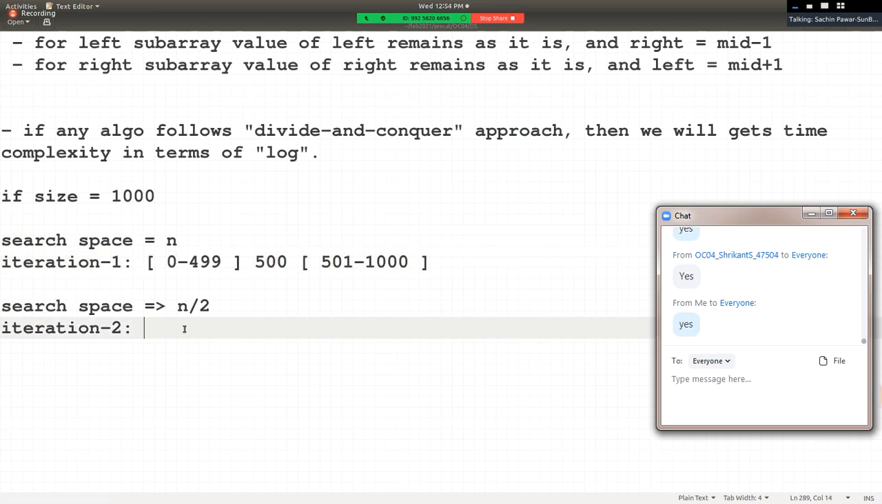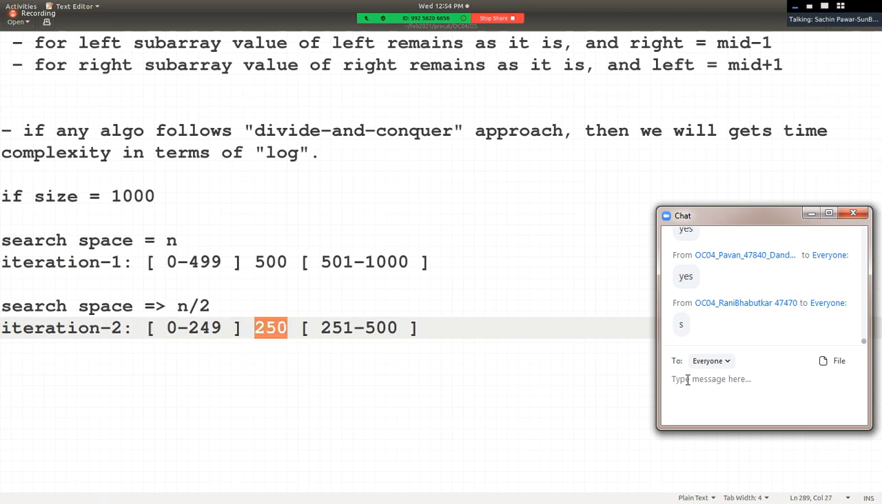we'll calculate the mid position, so 0 plus 499, right? So what will the value of mid be? Let's say randomly we assume 250. Can we assume that randomly here? So from 0 till 249 this will be the left sub array, right? And from 251 till 500 this will be the right sub array, right?